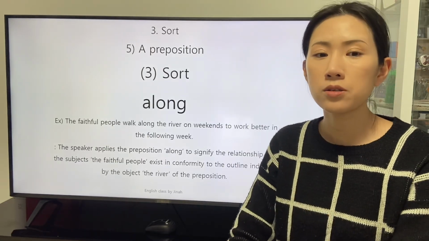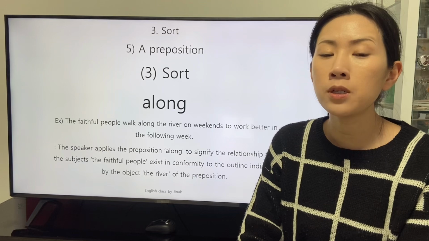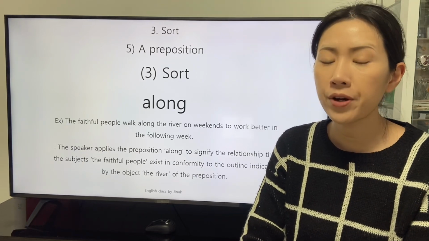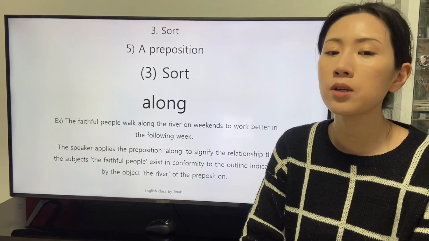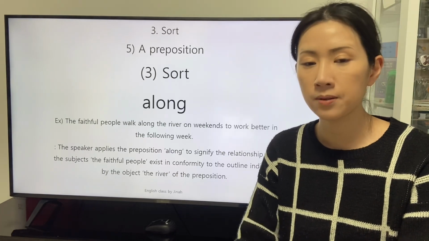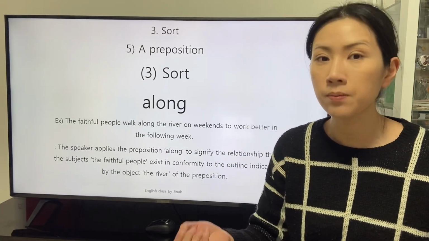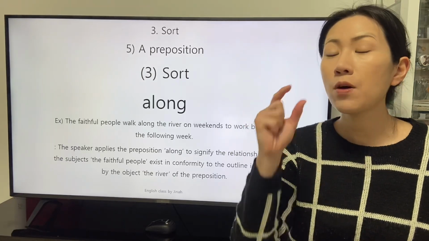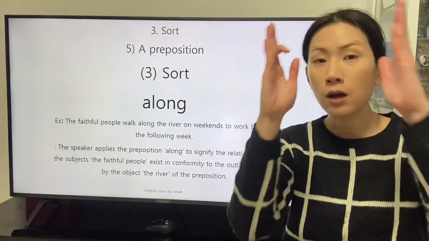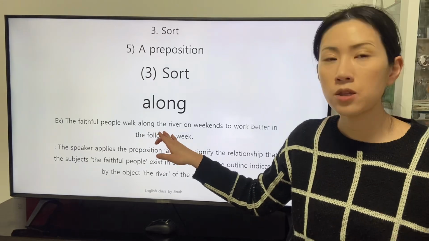There is a clause. The faithful people walk along the river on weekends. With the fact that the preposition along is applied, the speaker focuses on the outline of the object, the river.